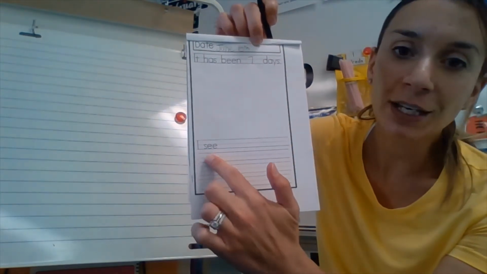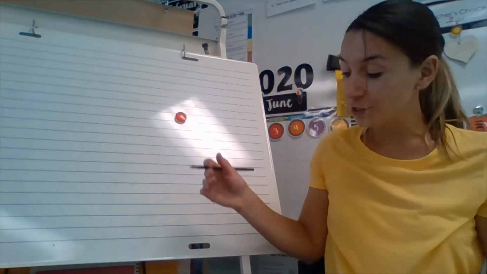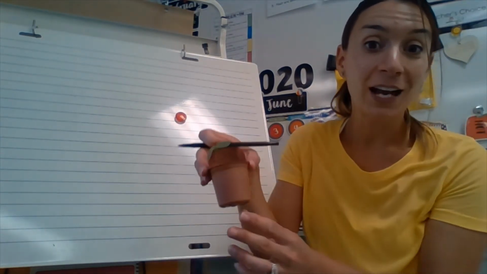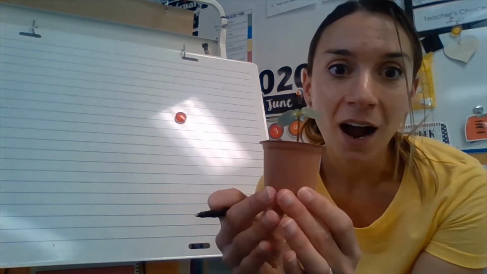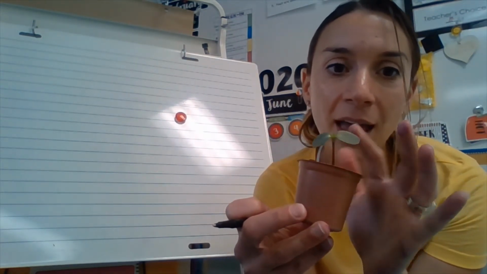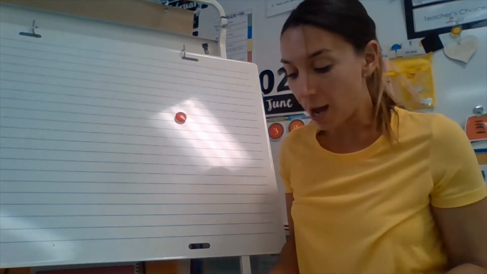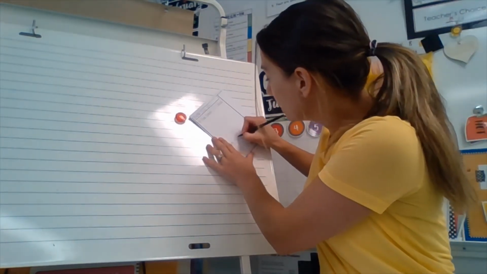And now you need to write about what you see. So get your pot that you planted your sunflower seed. What do you see? Do you want to see mine? Look at mine. What do you see? I see a stem and some leaves. So that's what I will write. So I see, this is really hard to write here. I see a stem